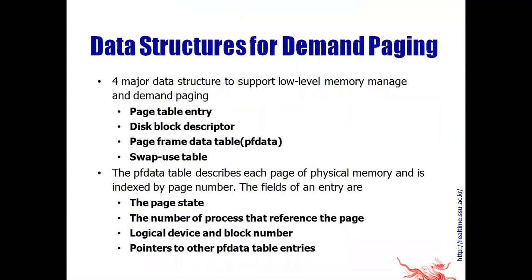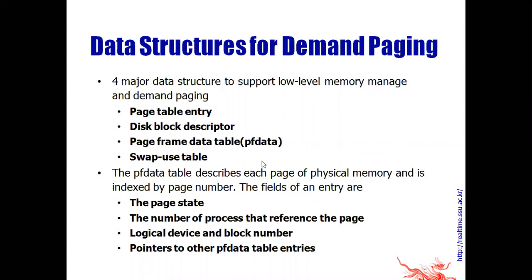Now we'll see the data structures for demand paging. There are four major data structures to support low level memory management and demand paging. First is a page table entry, second is a disk block descriptor, then a page frame data table, that is PF data, and the swap use table.